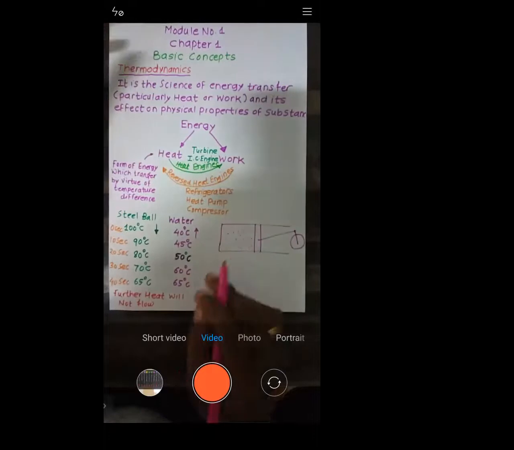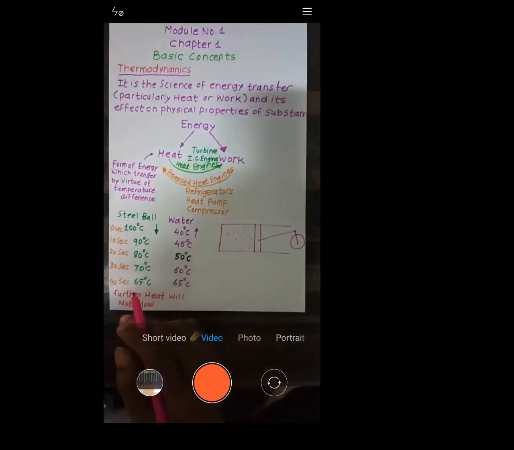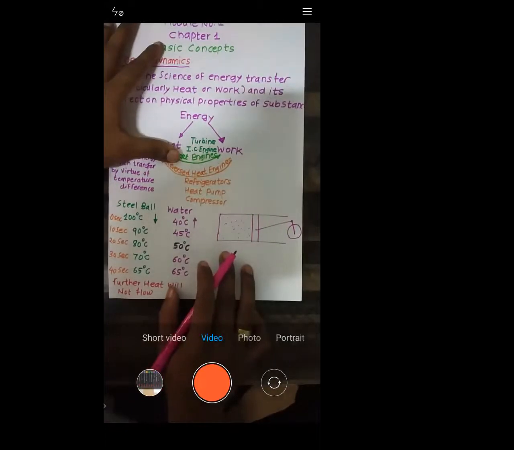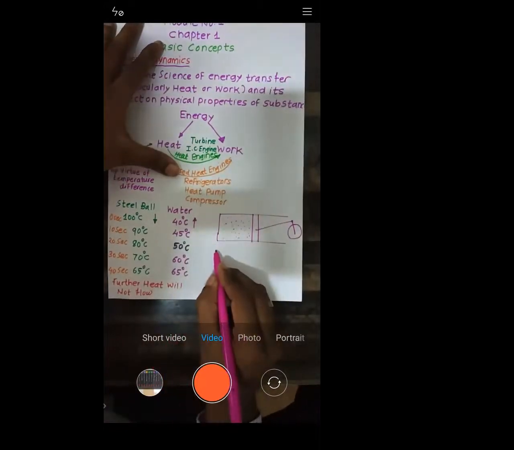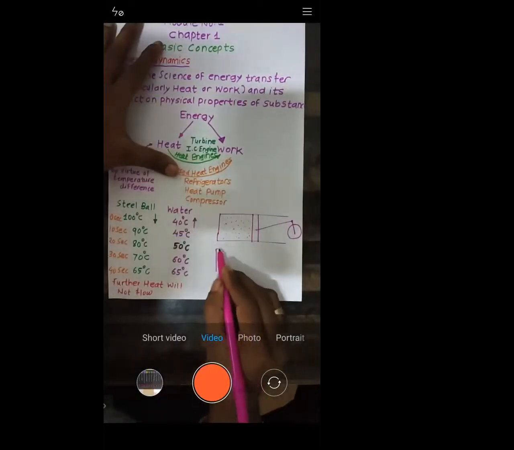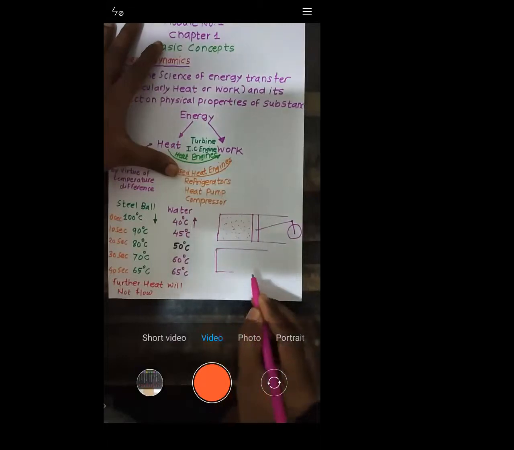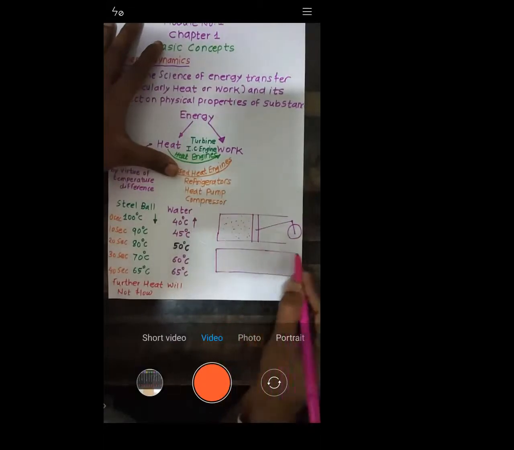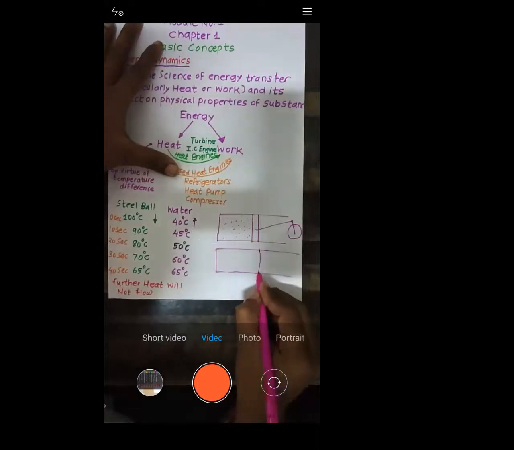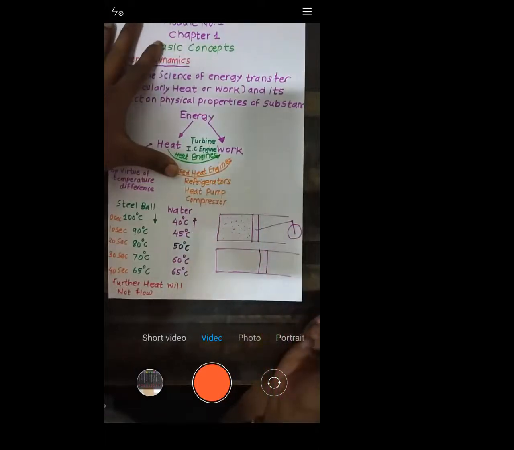The combustion occurs, and as a result the energy is released, and the piston gets shifted to the right-hand side. The gases will expand. I will not go into the detail of that. This is the initial position. After expansion, this will be the final position.